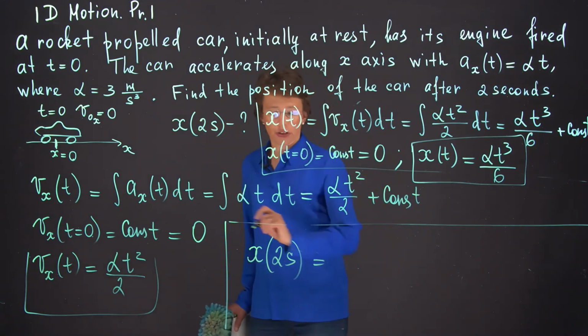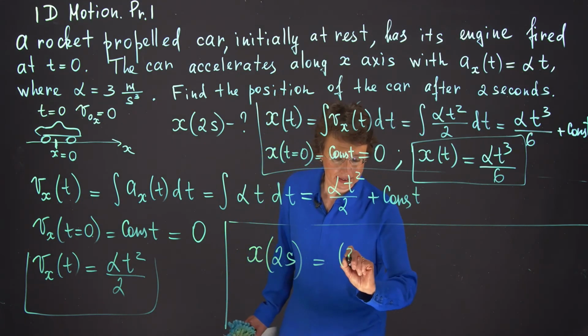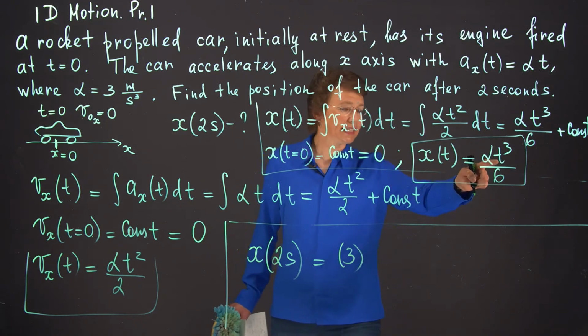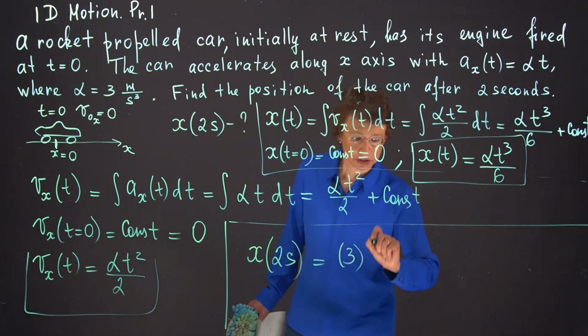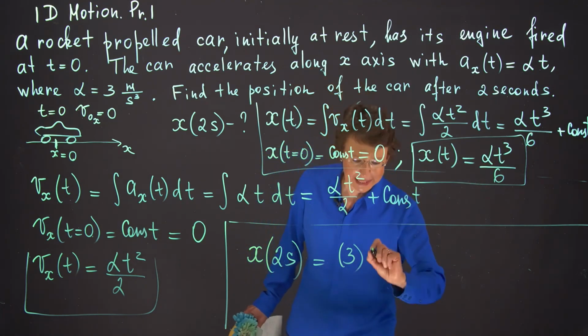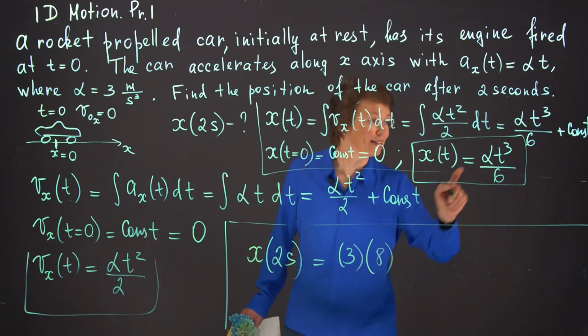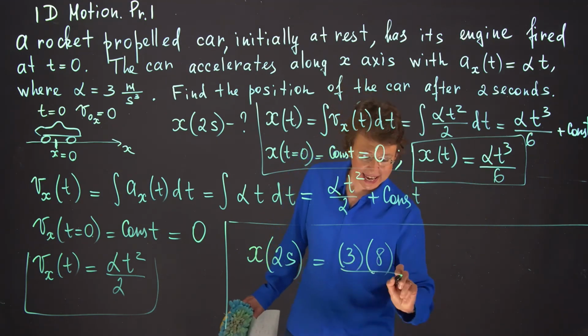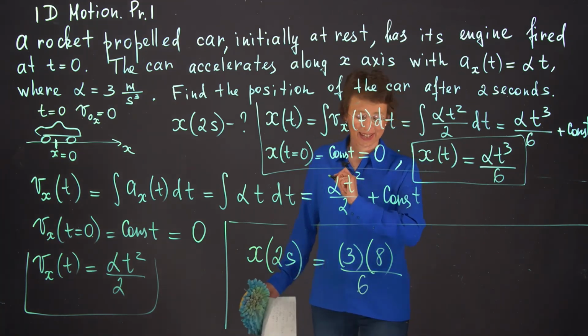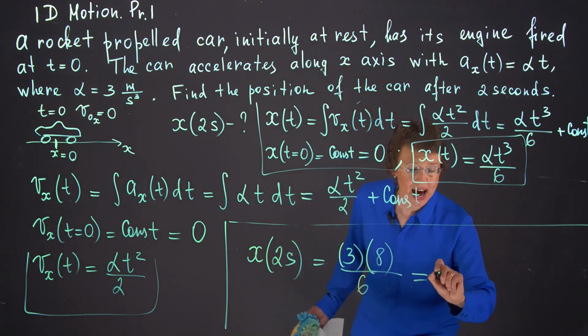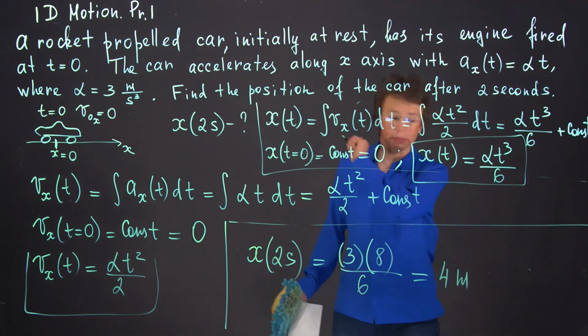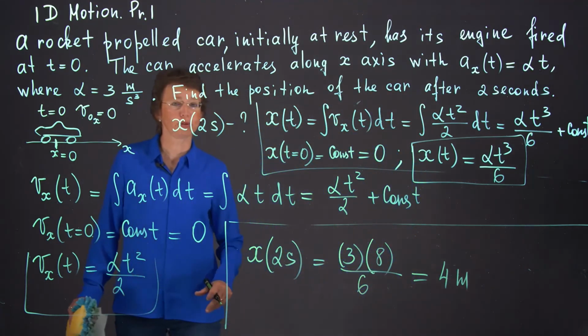Alpha is 3. Then t is 2. So 2 cubed is 8, divided by 6. What do we have? We have 4 meters. We found the position of the object at 4 meters.